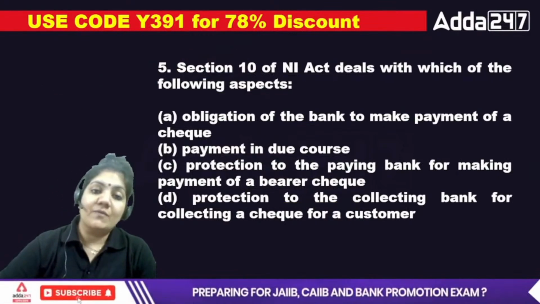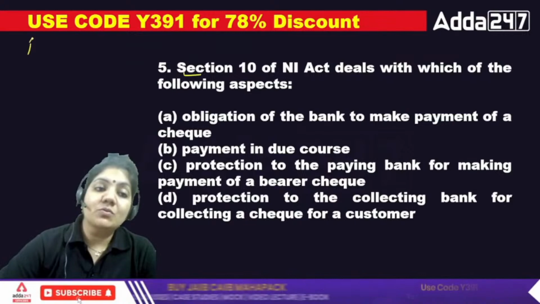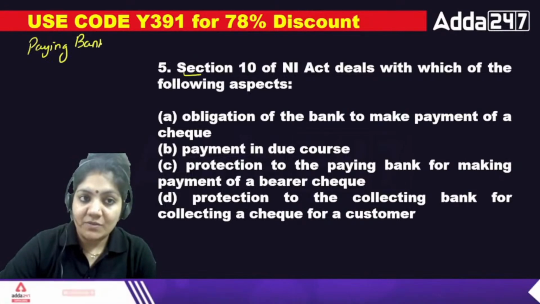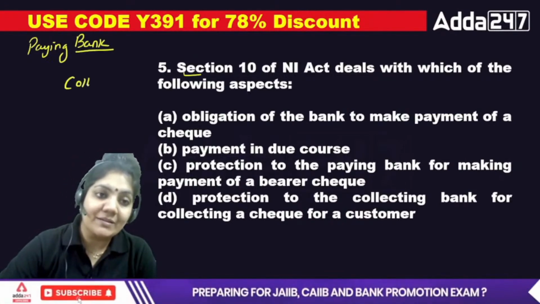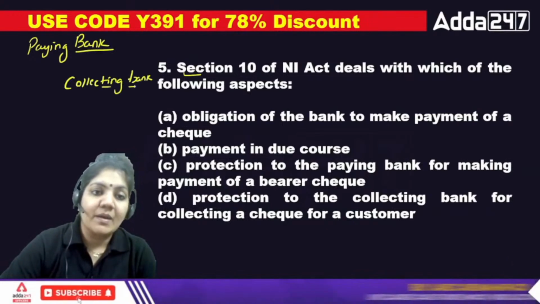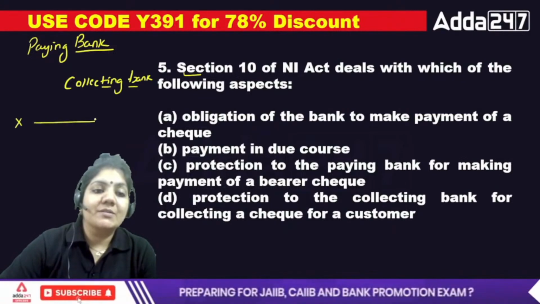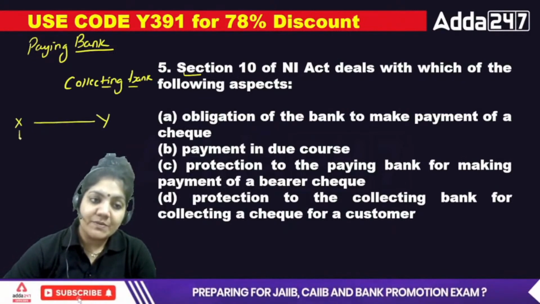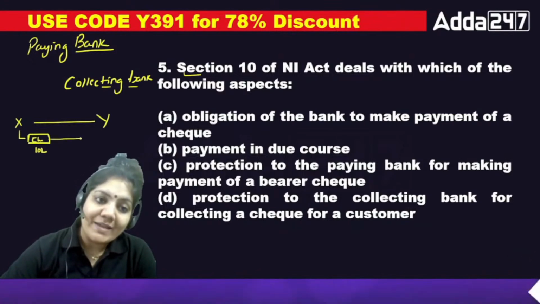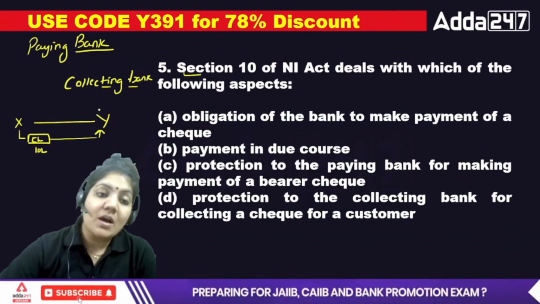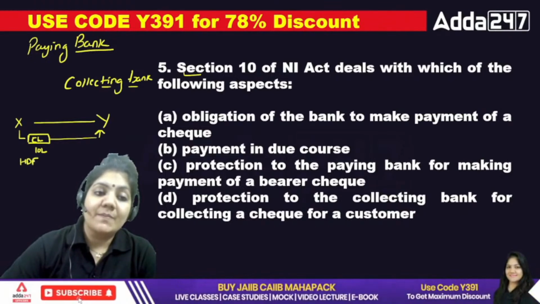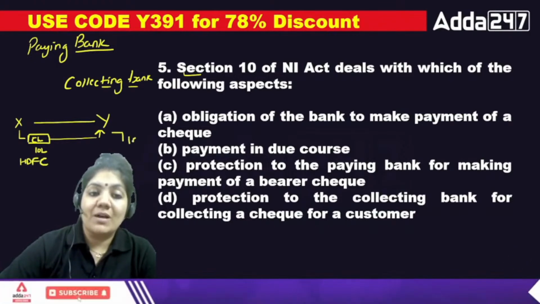In this case, you have to just tell me about section 10, and there are two words written. The first is the paying bank. So first of all I'm going to explain the difference between the paying bank and the collecting bank. Suppose there is person X and there is person Y. Person X gives a check of 10 lakh rupees to person Y. Now Y collects the 10 lakh rupees check. Suppose X's check belongs to HDFC and Y's account is in ICICI bank.